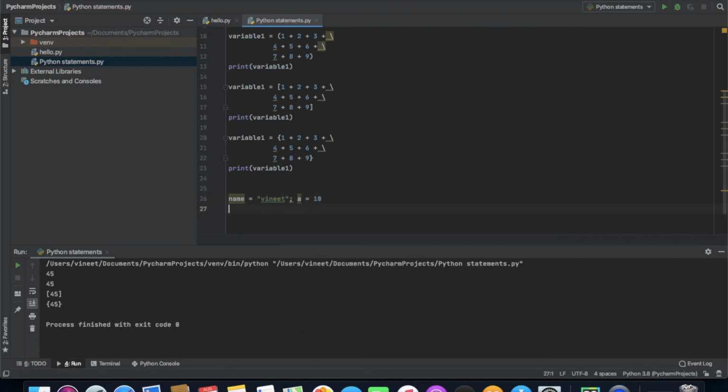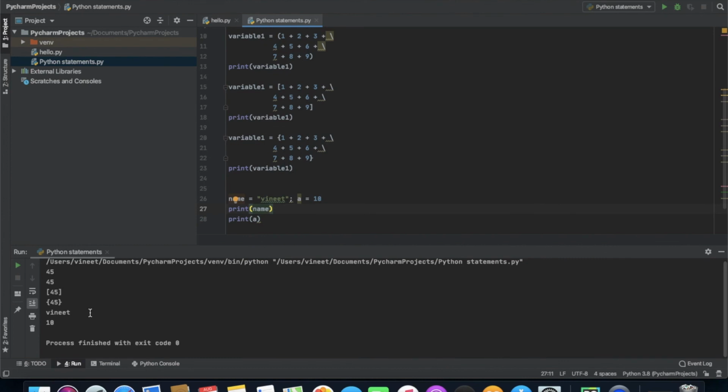So if now I want to run print name, print a, it gonna run these two functionalities also, like it printed my name and it printed the value assigned to this variable a. So it is not giving any error. You can assign a number of variables on a single line by just simply using a semicolon.